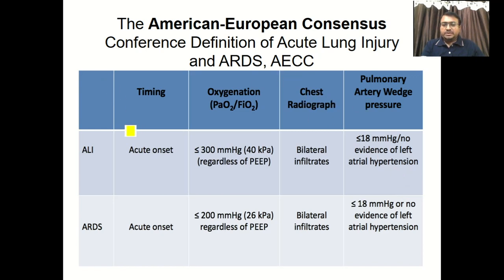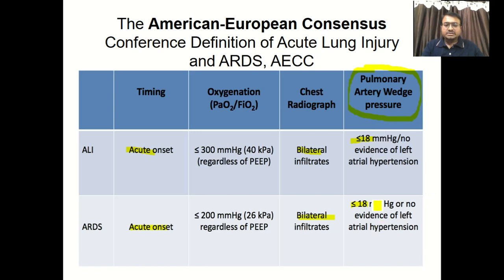Now, what is the difference between ALI and ARDS? See, three points are quite common in both conditions. One is acute onset, in ARDS again acute onset. On chest X-ray, you will find bilateral infiltrates in both conditions. And the pulmonary arterial wedge pressure, or pulmonary capillary wedge pressure, or left atrial pressure, is always less than 18 in both conditions. You should understand this pulmonary capillary wedge pressure: it is definitely increased in left-sided heart failure. So if it is cardiogenic edema, it is always greater than 18, and if it is non-cardiogenic edema, it is less than 18.